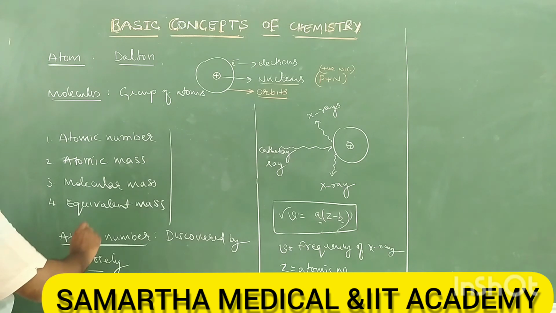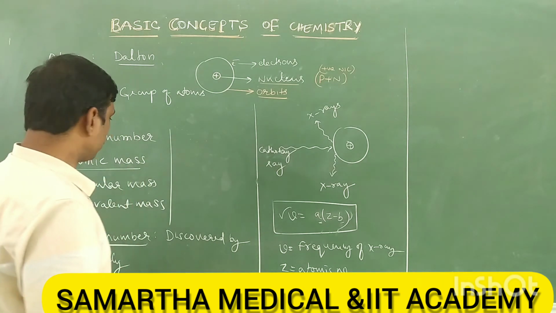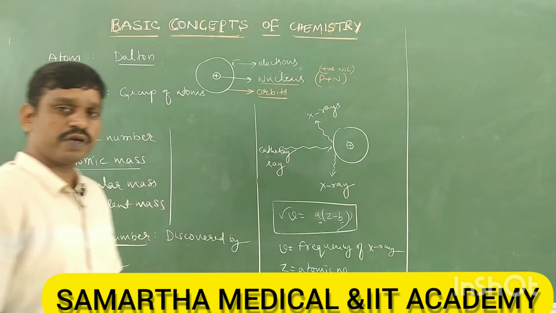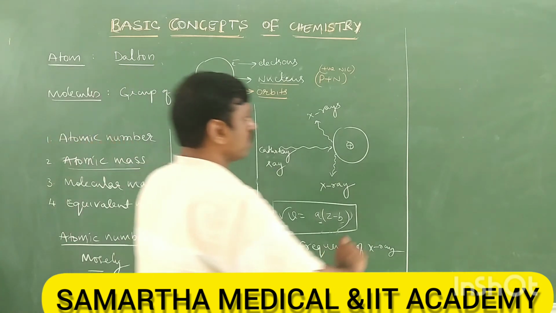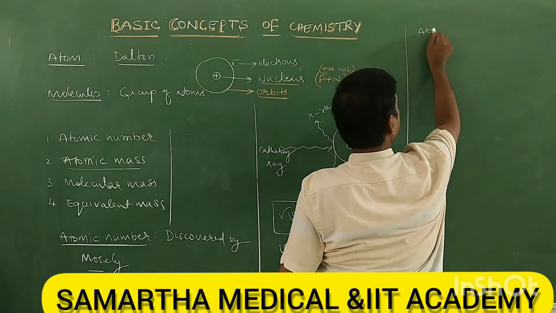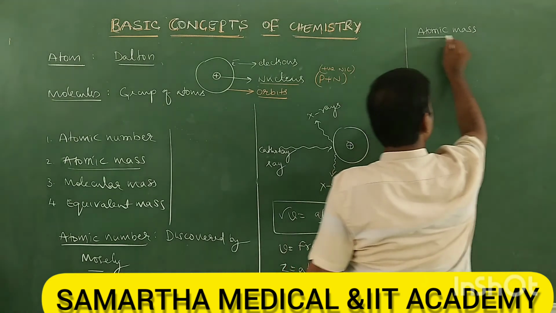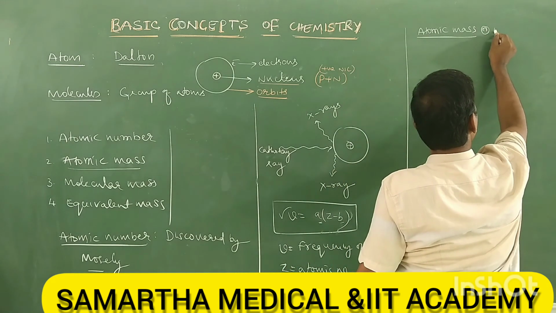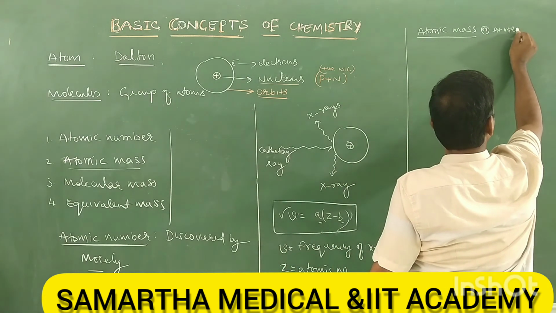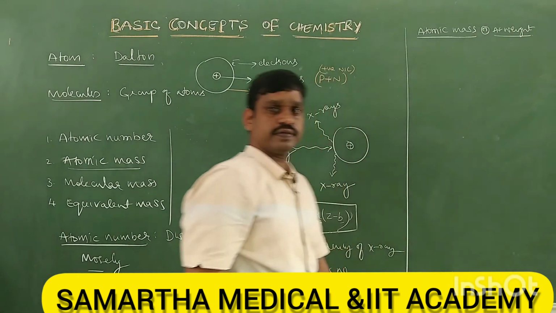So next is atomic mass. So what is atomic mass? How to calculate atomic mass? And what is the importance of atomic mass? Let's see in detail one by one. Atomic mass, also called atomic weight. You can say it is atomic weight.